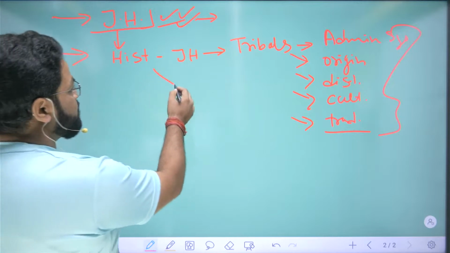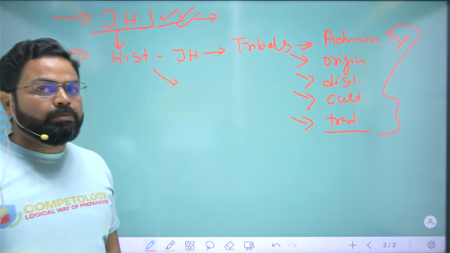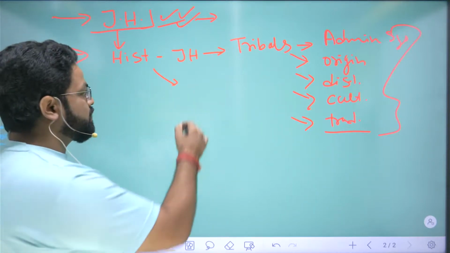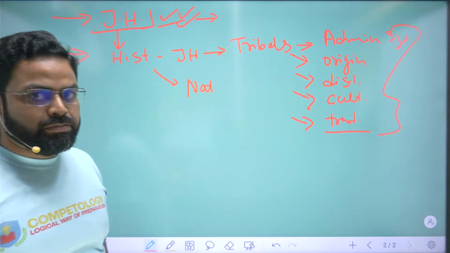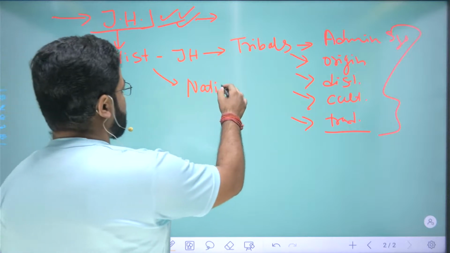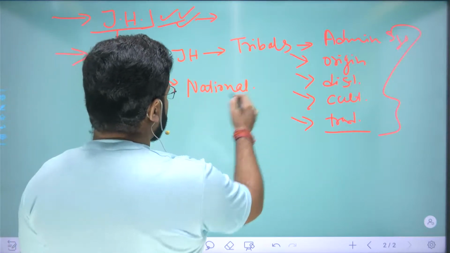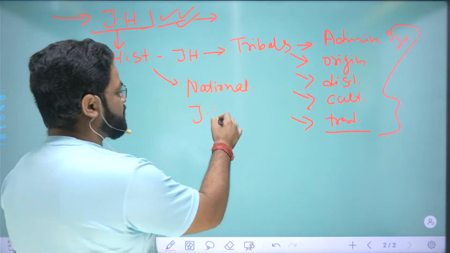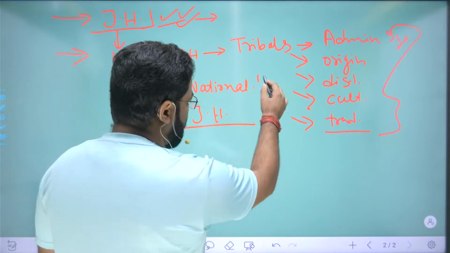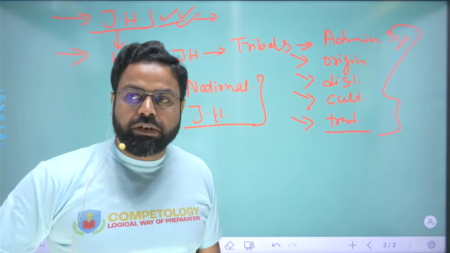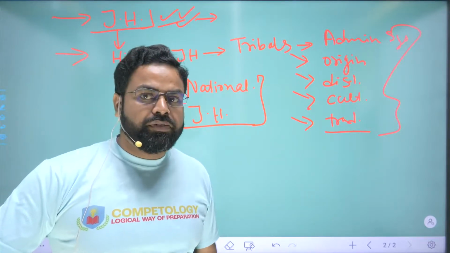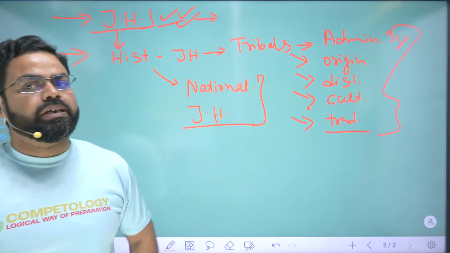Thereafter, in the history part, what will be the important part? The national movement, and not from the Indian perspective. Point it out here that these will be important from the perspective of Jharkhand. How did the national movement flourish in Jharkhand? What was the importance of the national movement in the history of Jharkhand?